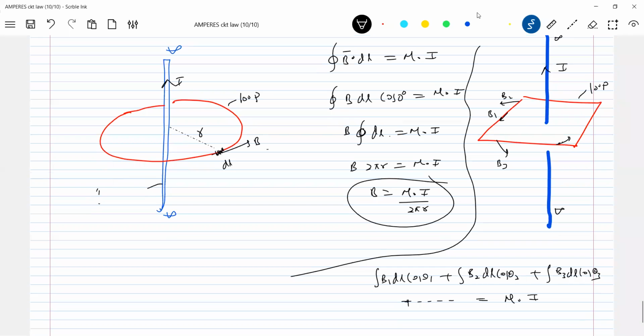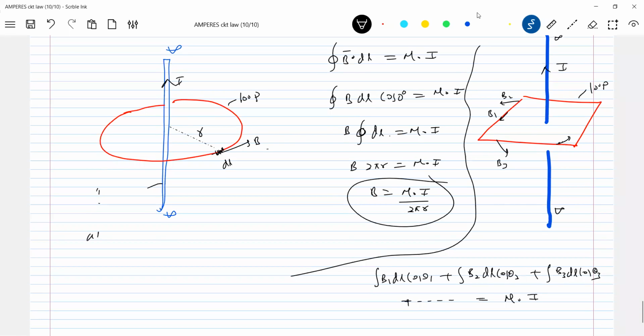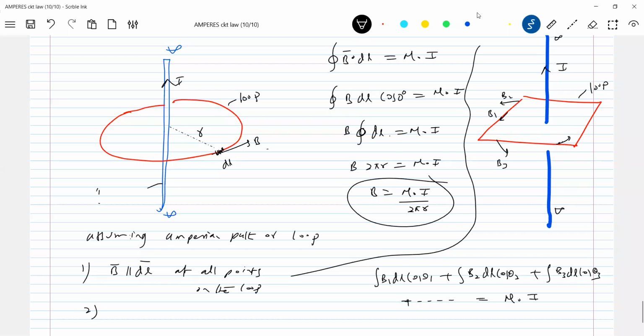So similar to Gauss law, assuming an Amperian path, different names are given, assuming an Amperian path or loop. So what are the conditions? B should be parallel to dl bar at all points on the loop. What about the second condition?